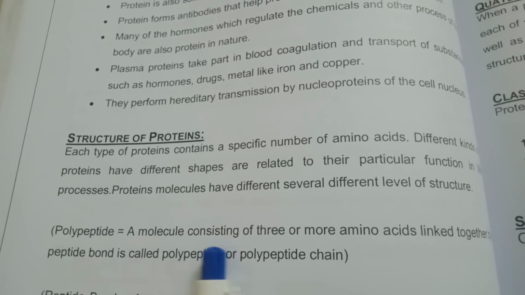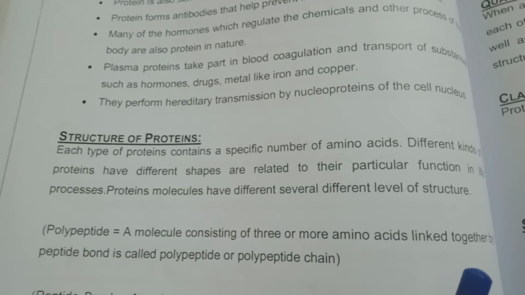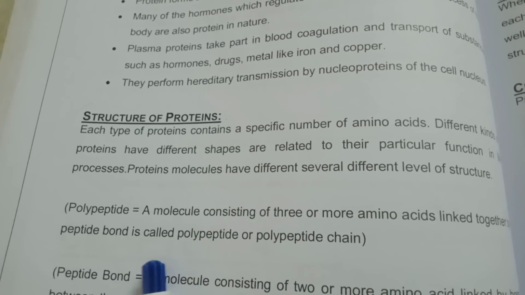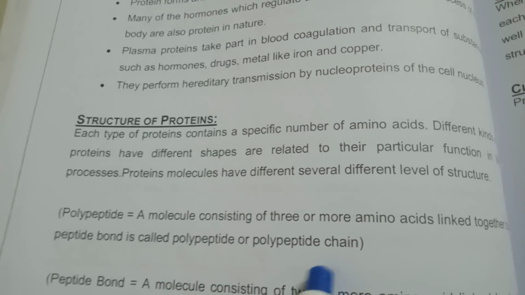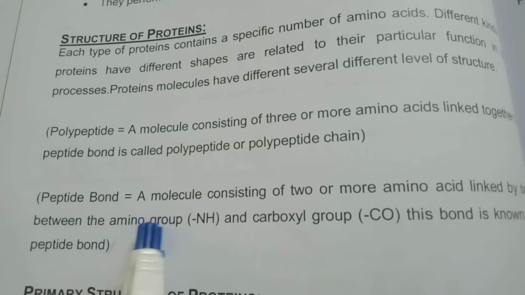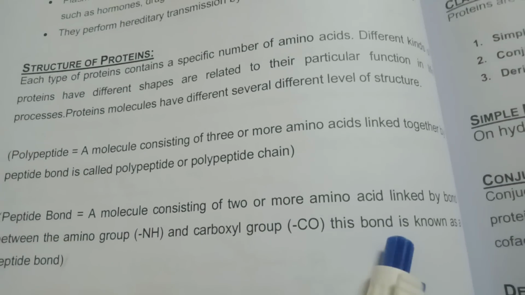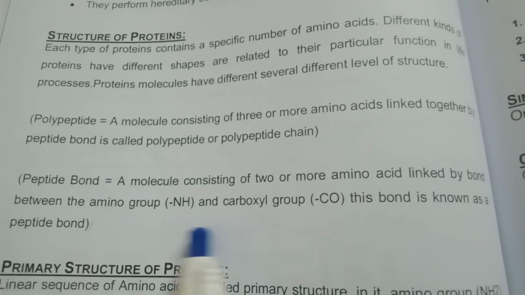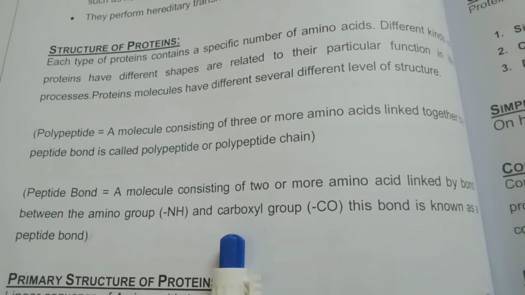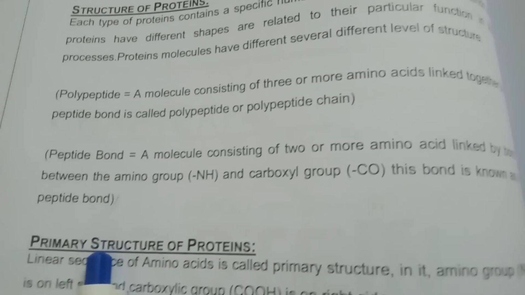Polypeptide: a molecule consisting of three or more amino acids linked together by peptide bonds is called a polypeptide or polypeptide chain. Peptide bond: a molecule consisting of two or more amino acids linked by a bond between the amino group (-NH) and carboxyl group (-CO). This bond is known as a peptide bond.